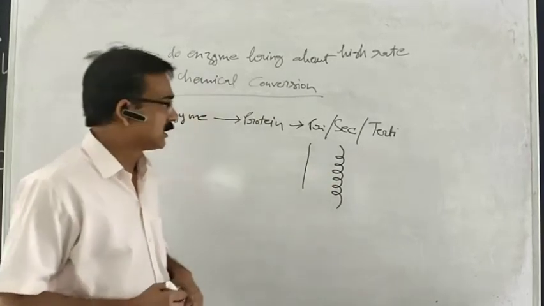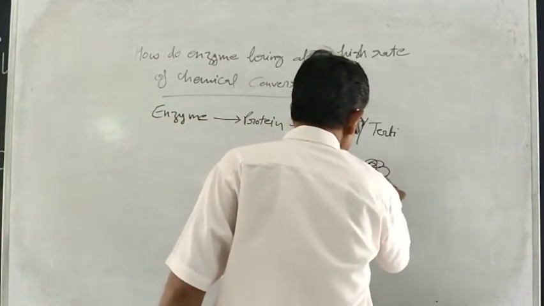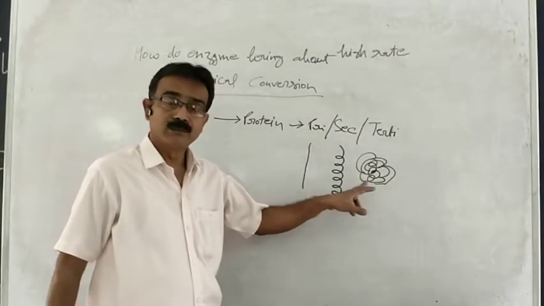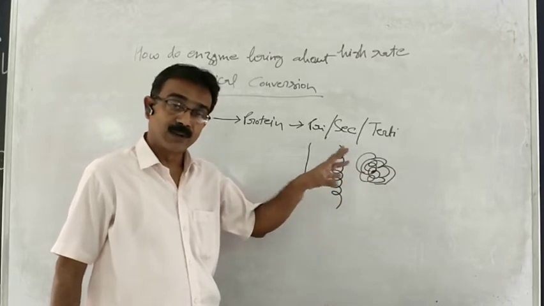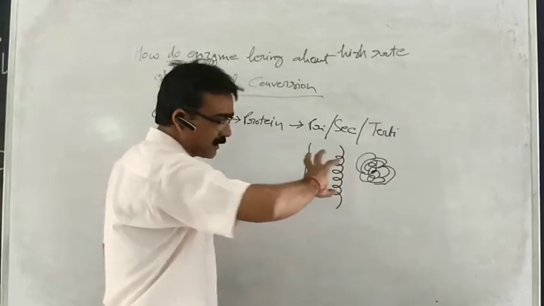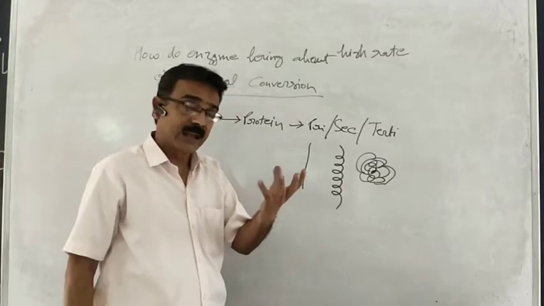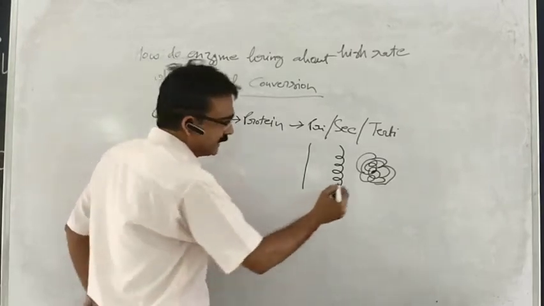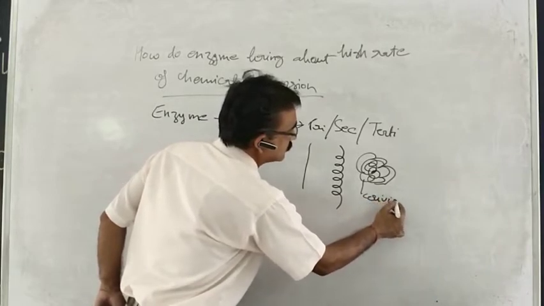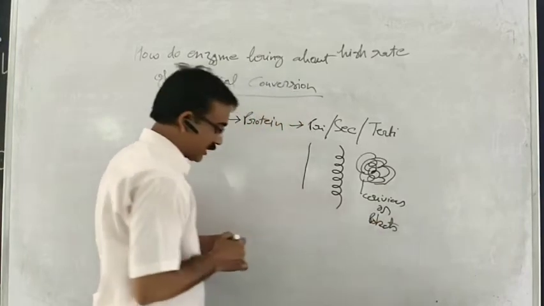Then next is tertiary structure. It appears as a woolen ball-like structure. This woolen ball-like structure is the tertiary structure, in which the secondary structure becomes more complex because of these interactions, and further they have some crevices or pocket-like structures.